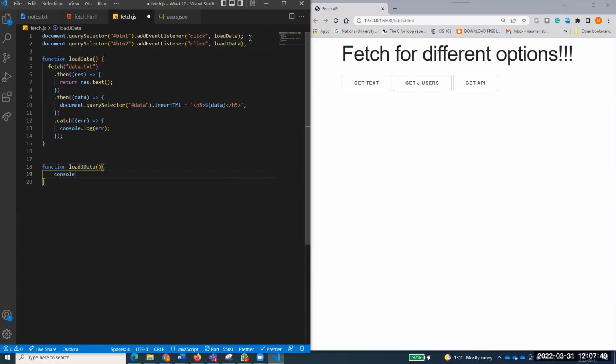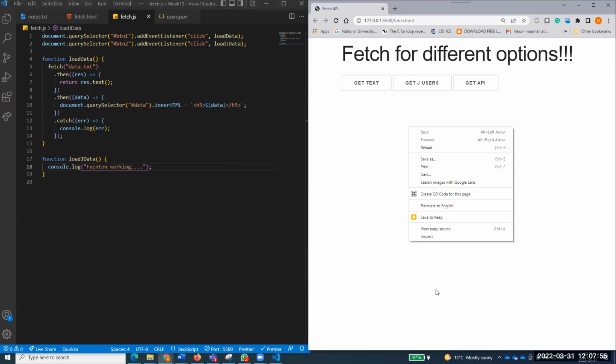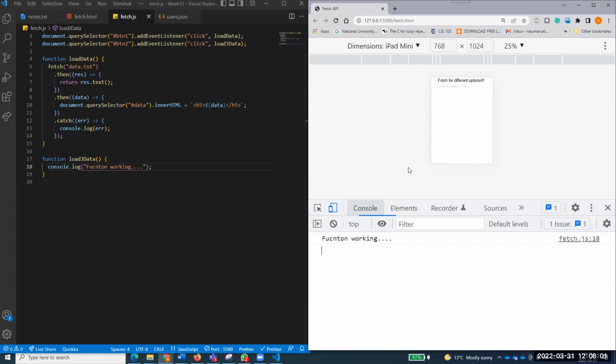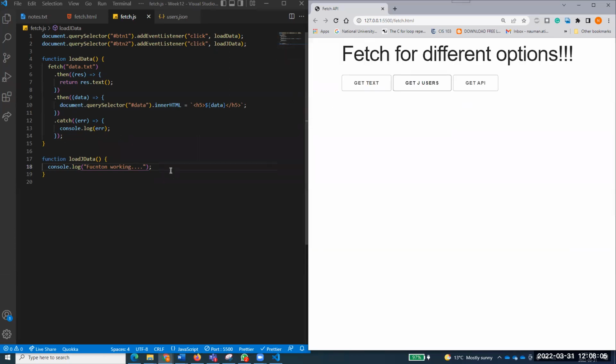And now again, check this one, if it is working. Function working, blah, blah, blah. And let's see if it is working. Console, if I hit the second button. So the function is working. Very bad spelling, but the function is working. I don't need you anymore. Right? So now let's do what we'll be doing over here.